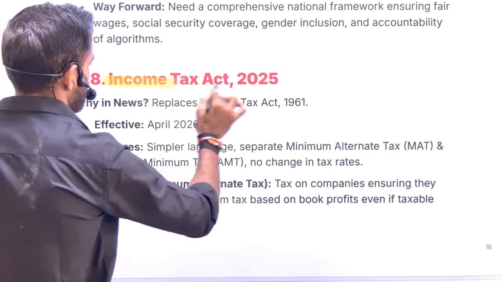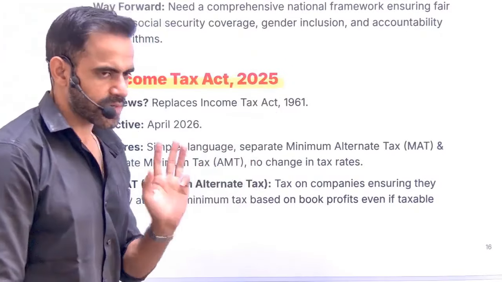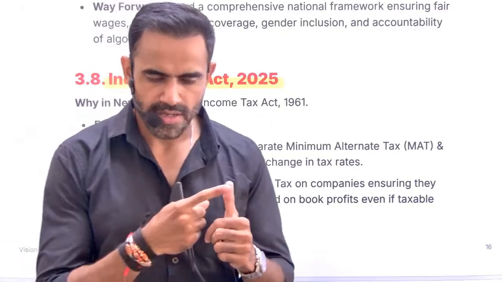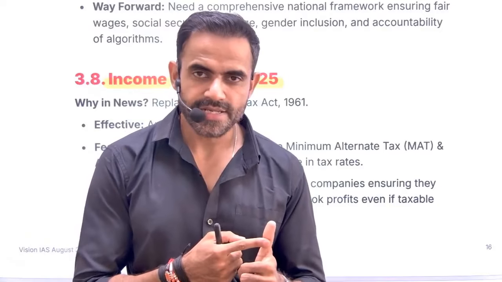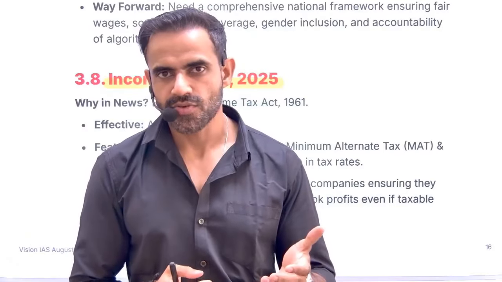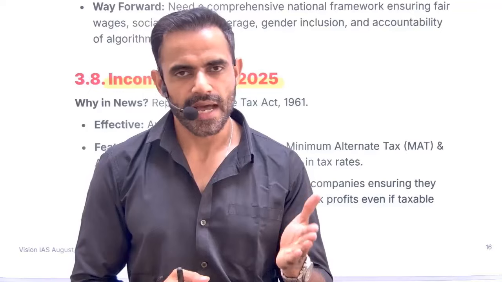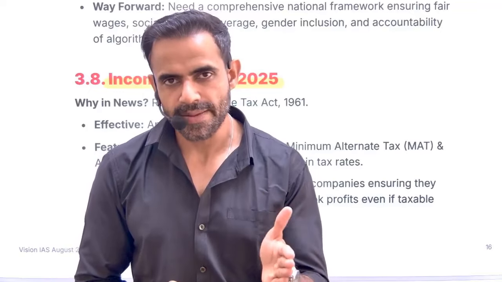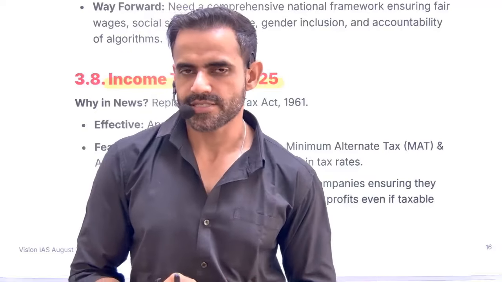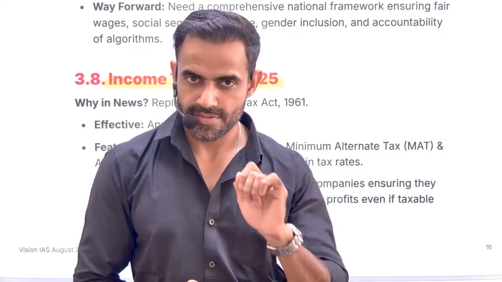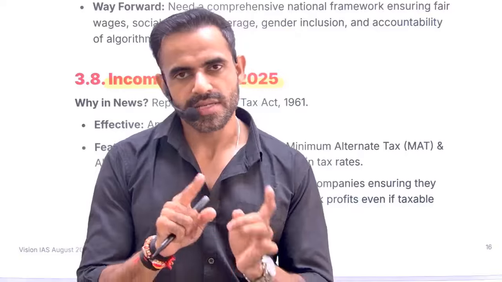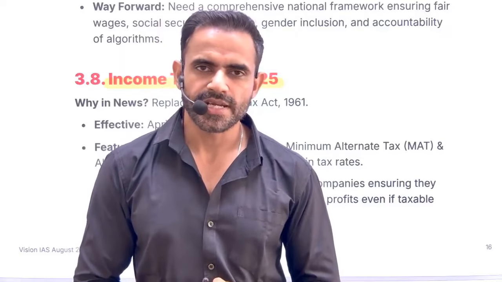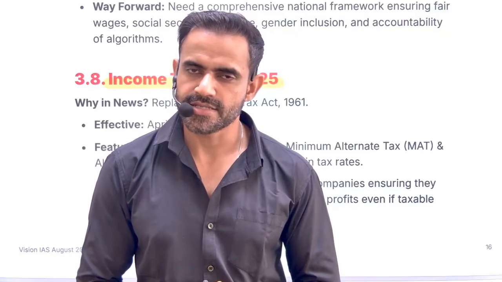Next is related to the Income Tax Act. So understand two important provisions, actually three. One, the rules have been simplified. That is one change. Second, during any raid, the income tax authorities will now be able to look into your digital devices. Now, the criticism of this decision is that it is a violation of privacy. There is a counter argument. The counter argument is that now everything is managed digitally.